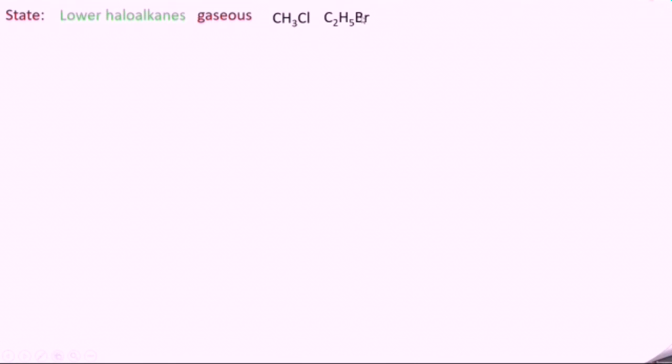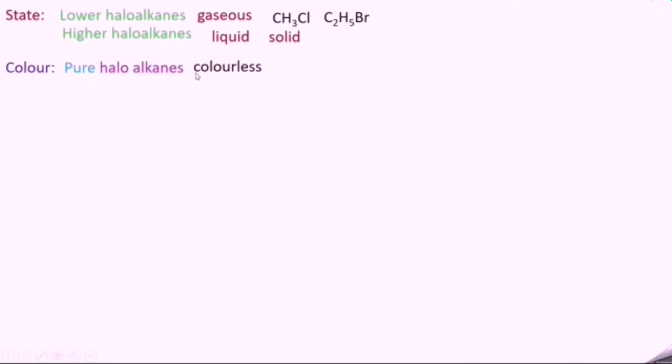Higher haloalkanes up to C18 are in liquid state. Above C18 are solids. So haloalkane goes from gaseous state to liquid state to solid state as the number of carbon atoms increases. Second property is color. Pure haloalkanes are colorless, but bromo and iodoalkanes develop color when they are exposed to sunlight.